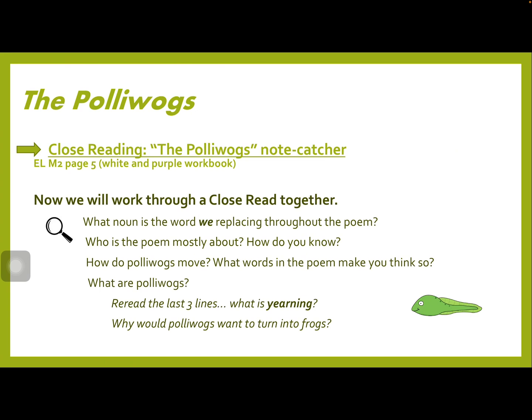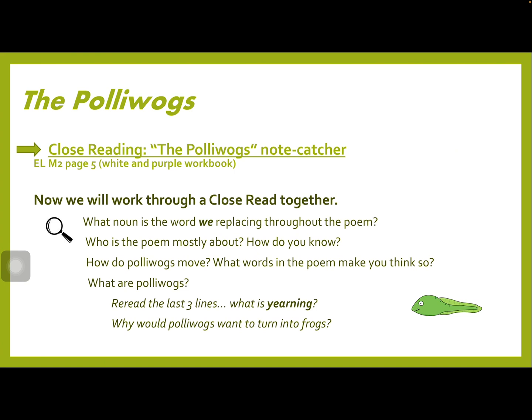Close reading, the Pollywogs note catcher. So you're going to open your workbook in your Module 2, white and purple book, on page 5. And you will reread that poem and look for words that talk about how a pollywog moves. And on the bottom, you're going to tell me what a pollywog is.